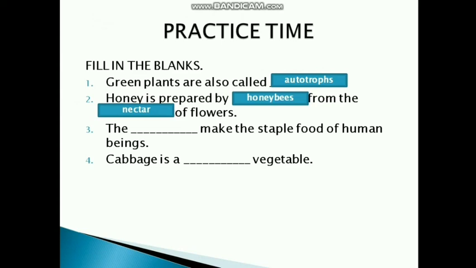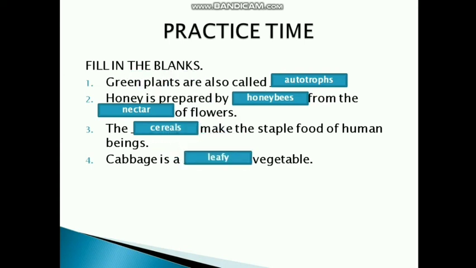Third one, the dash make the staple food of human beings. What is the staple food that we eat daily in substantial quantity, in sufficient quantity? What we eat? The cereals. The last one, cabbage is a dash vegetable. What kind of vegetable is cabbage? It is a leafy vegetable.